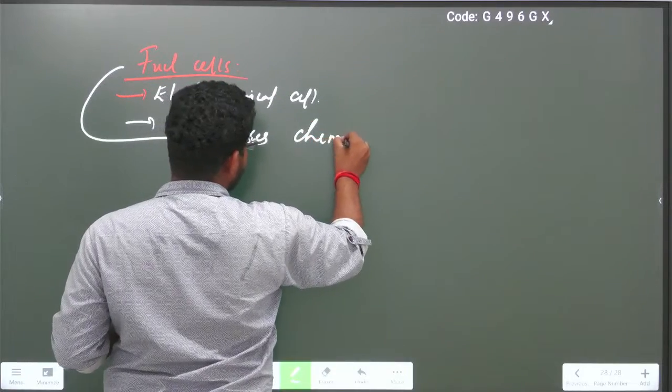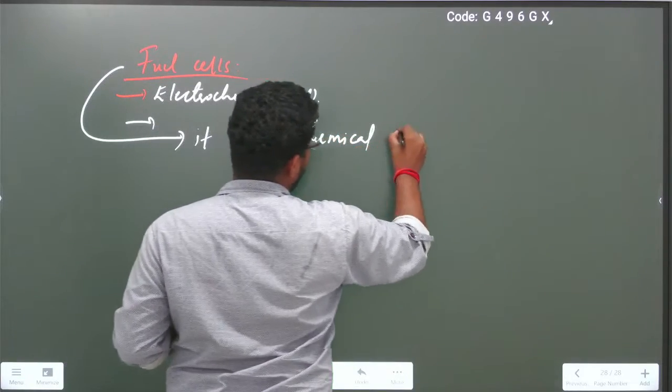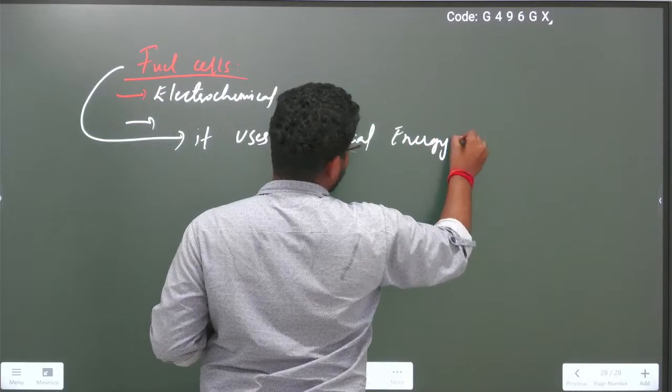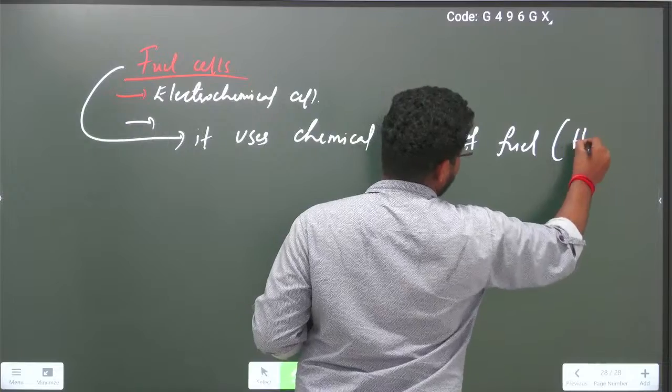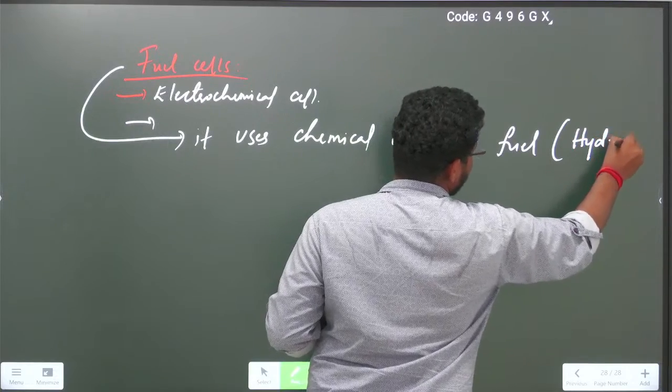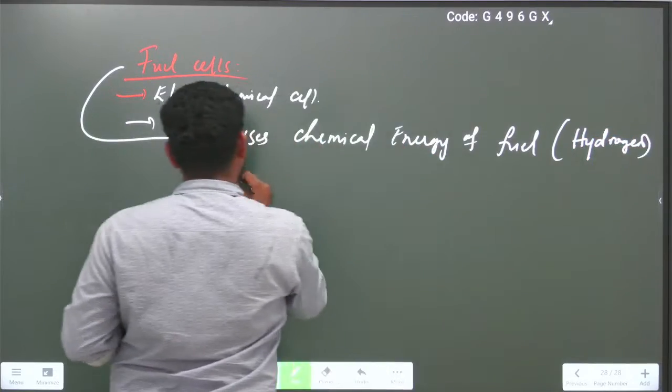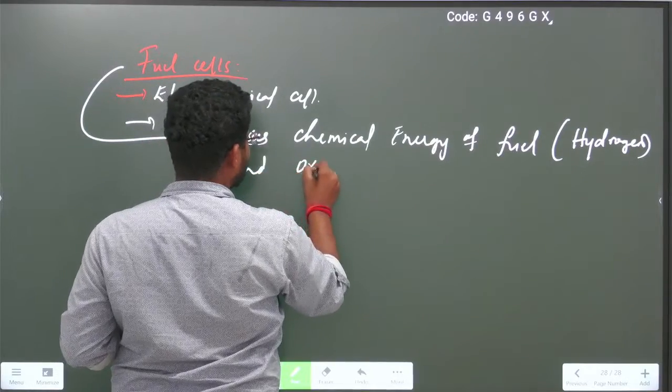Fuel cells use the chemical energy of fuel such as hydrogen, and the oxidation energy of oxygen.